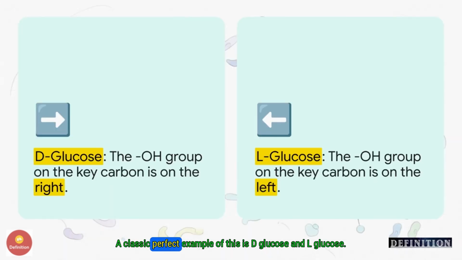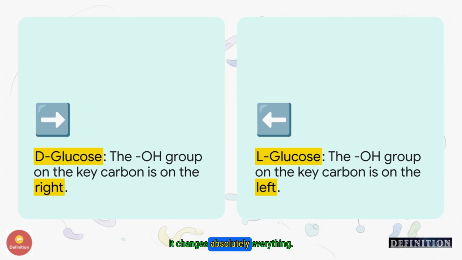A classic, perfect example of this is D-glucose and L-glucose. They have the same formula, but you can see they're structured as perfect mirror images. In D-glucose, this one key hydroxyl group points to the right. In its twin, L-glucose, that same group points to the left. That one little flip changes absolutely everything.